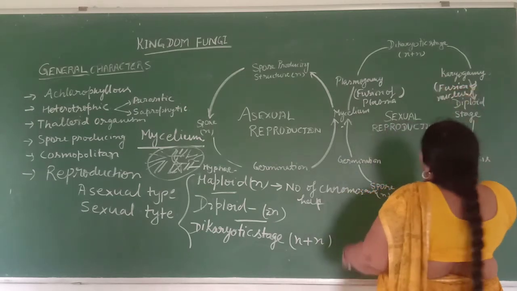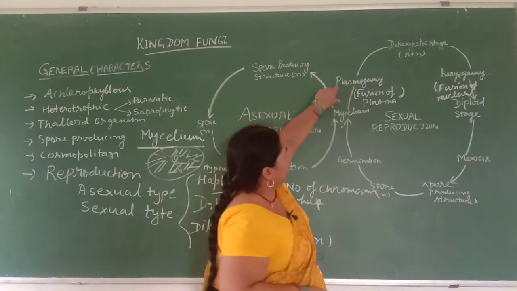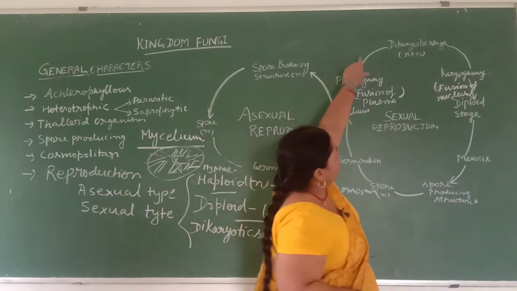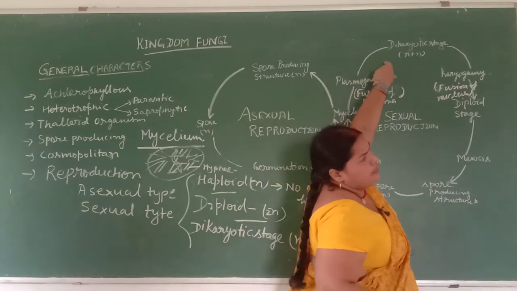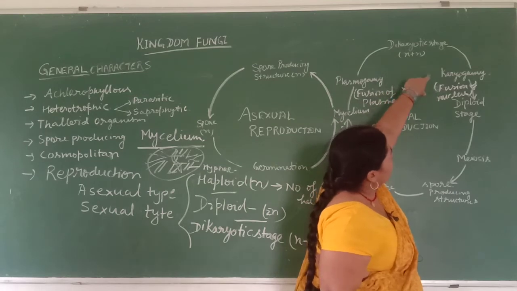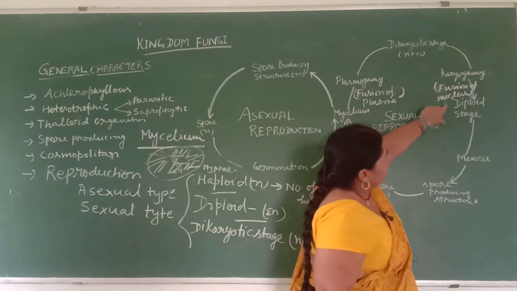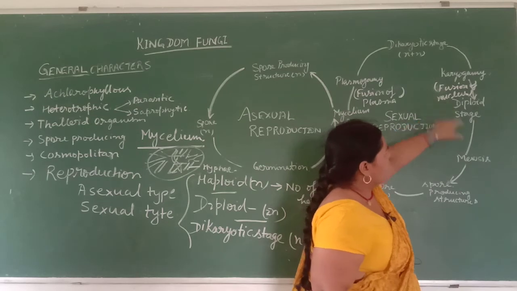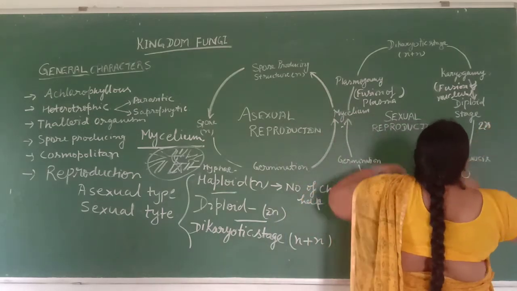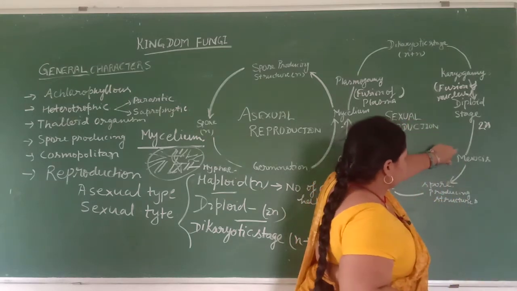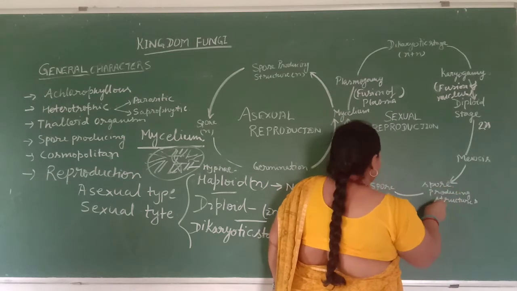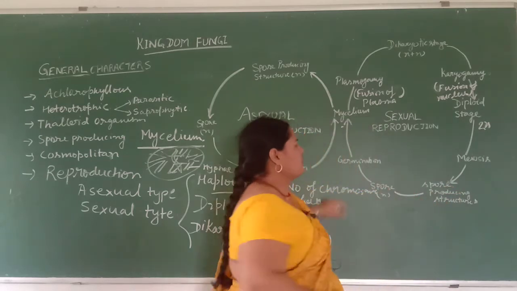So students, you see here the mycelium is divided. Here is the fusion of plasma membrane. After that the dikaryotic stage is found, with a haploid number of chromosomes. After karyogamy, the nuclei fuse and the diploid stage is found. Diploid stage means 2N structure. After that meiosis takes place, four spore producing structures are formed, and then spores are formed.